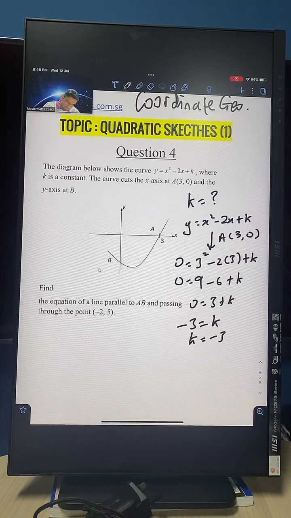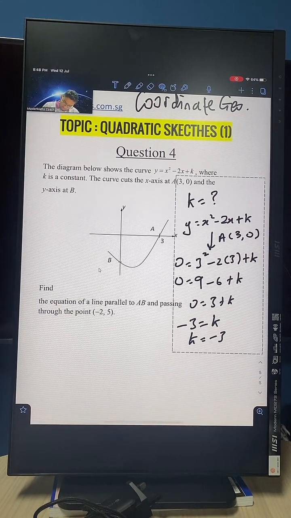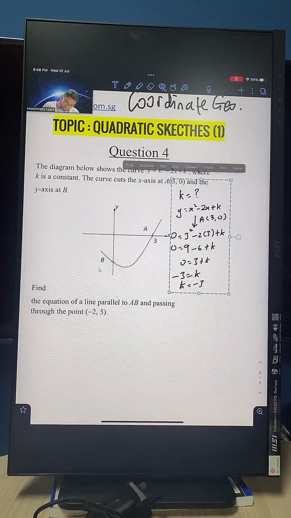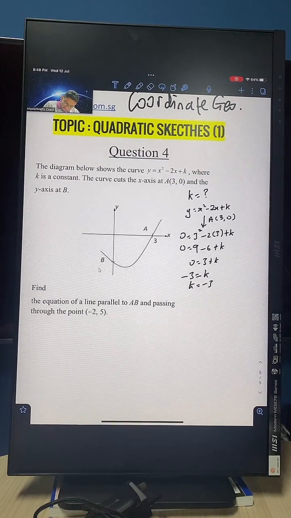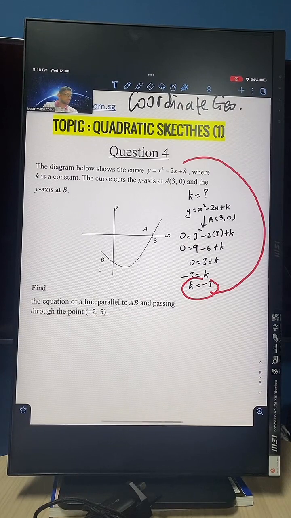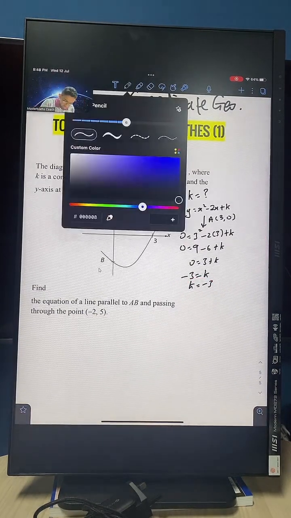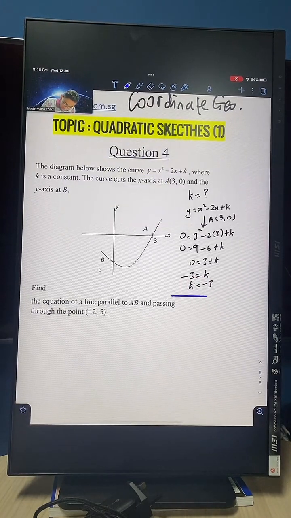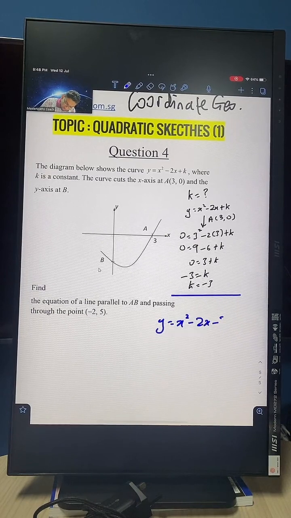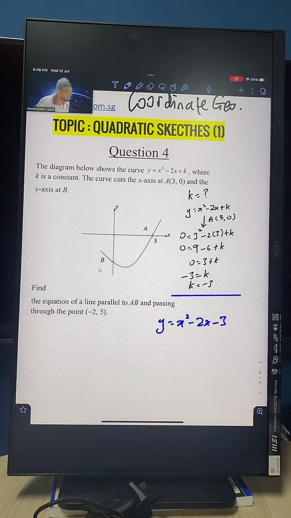Okay guys, so you see, once you find k, what you can do next is to rewrite your equation. Okay, let me just make this a little bit smaller, guys. So from here, what we do, we rewrite. So basically the k, we put it back into the equation there. Okay, take the k, put it back into the equation. So when you do that, you will be left with y equals x squared minus 2x minus 3. That's all. Okay, so the k has been replaced with -3.